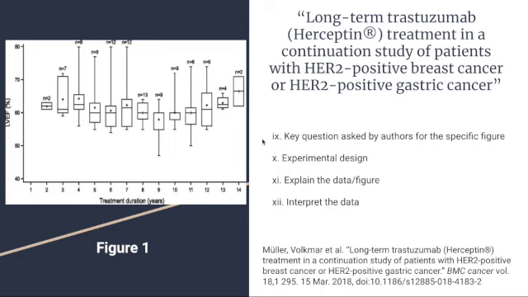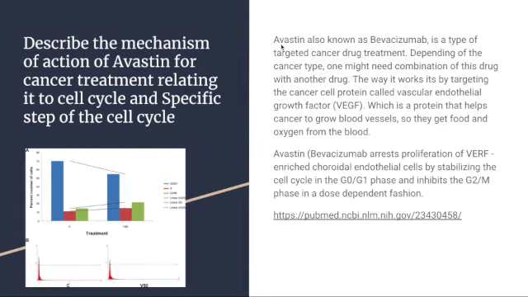Patients with chronic heart failure during the lead-in trial could be included following a risk-benefit analysis. In this figure, N is the number of patients with LVEF assessment on study with the year on Herceptin. In case of multiple LVEF assessments per patient within the same year, the lowest value is reported. So my question for this slide is: describe the mechanism of action of Avastin.